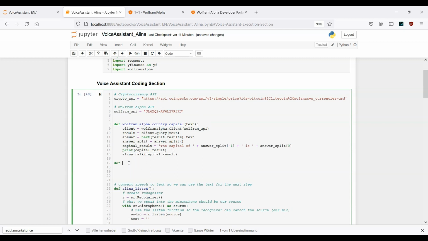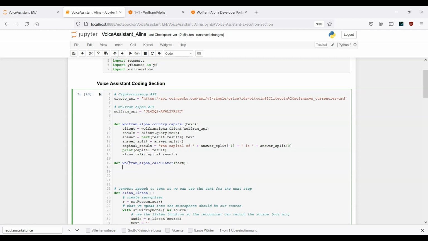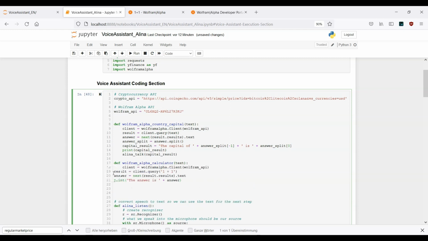So it's def wolfram alpha, but now we want to use the calculator. Here again we have a text. Now I want to paste what I have copied, and here the query can be deleted.